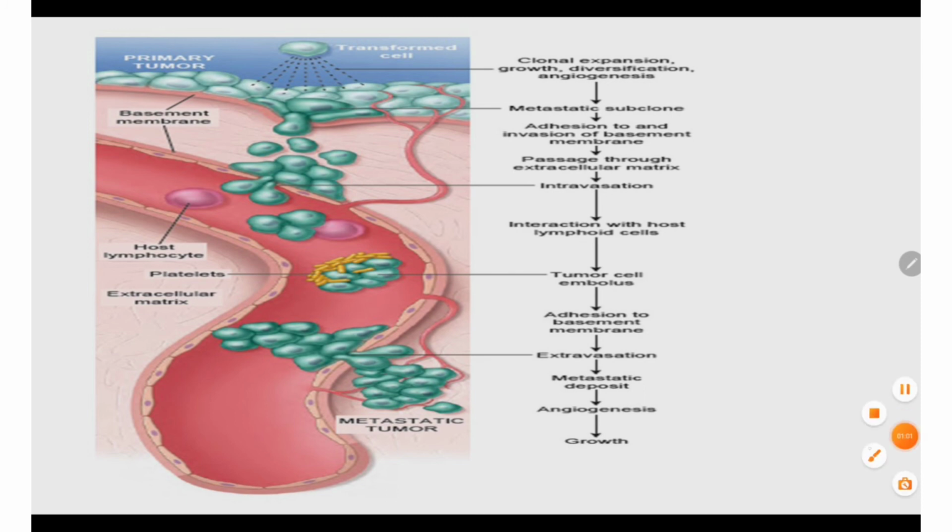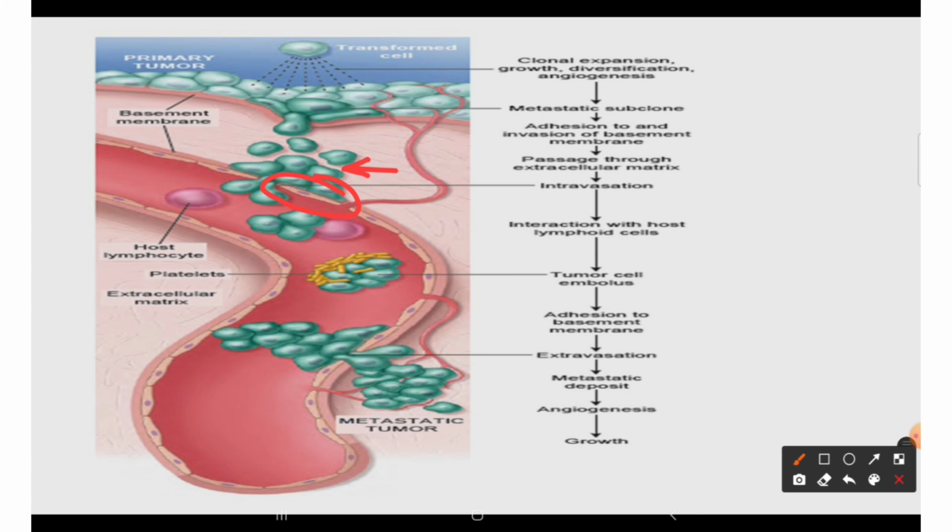After invasion of the extracellular matrix, here you can see that the tumor cell invaded the extracellular matrix. After invasion of the ECM, they will find the nearby blood vessel or lymphatics and they will penetrate the endothelium of the nearby blood vessel or the lymphatic channel.